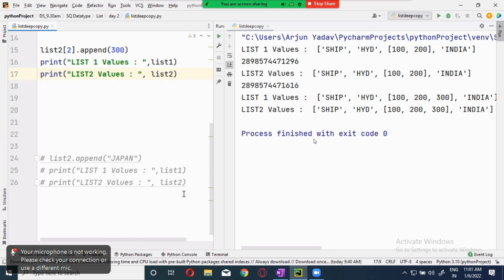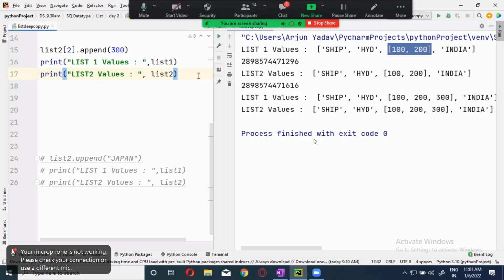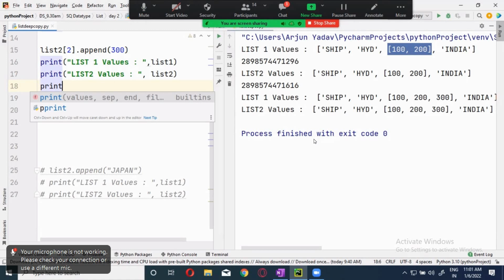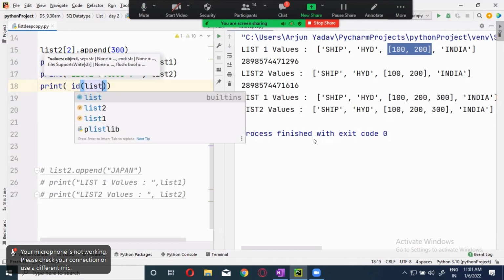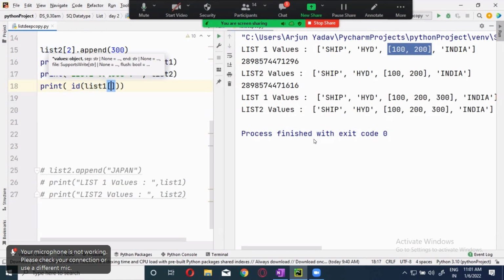What's the same memory ID? Both are different. Can you see this here? List 1 is 1296 and list 2 is 1616. The nested part is having the same memory location. How to find out the nested part memory location? Since we said it, we have to prove it also, right? Print the ID of list 2 of 2 or list 1 of 2, anything.